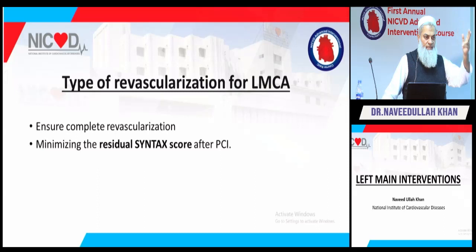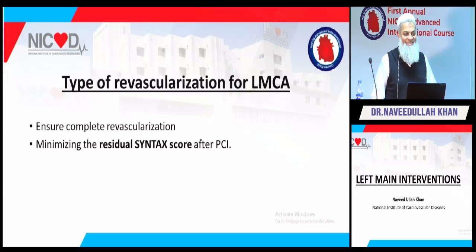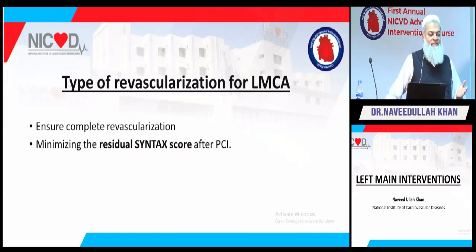Would you like to go for this diagonal or this OM? That is the residual SYNTAX. If the residual lesions still need revascularization, then you should go for surgery.